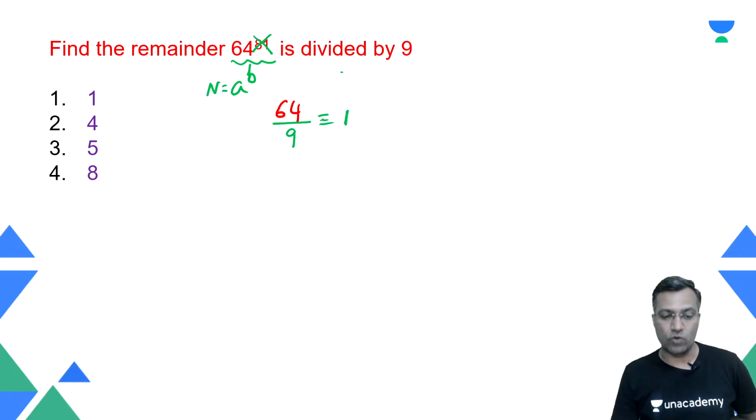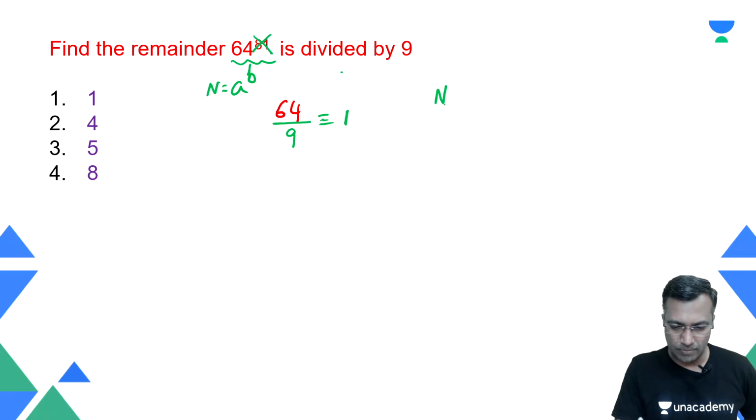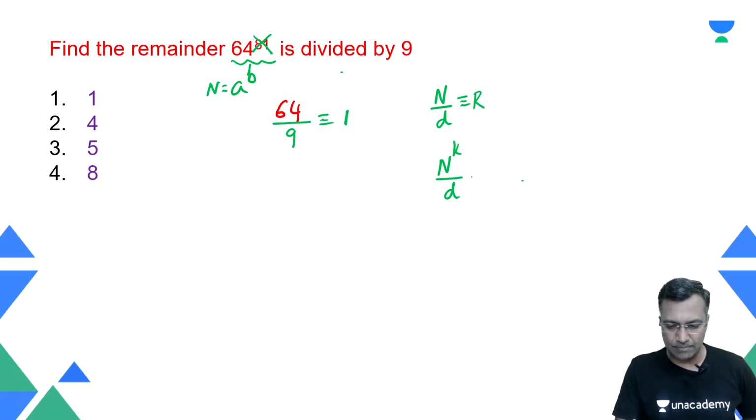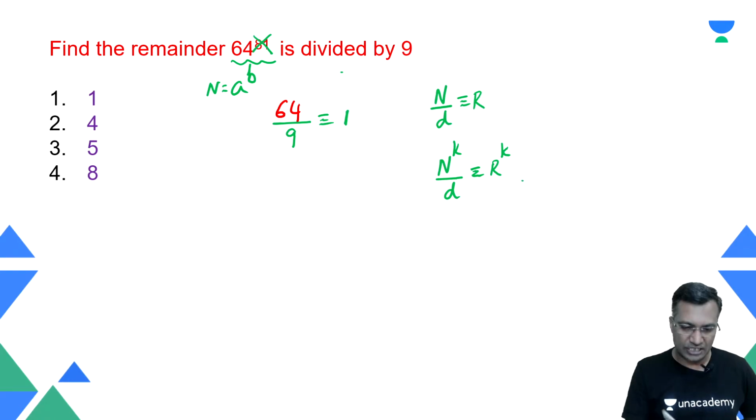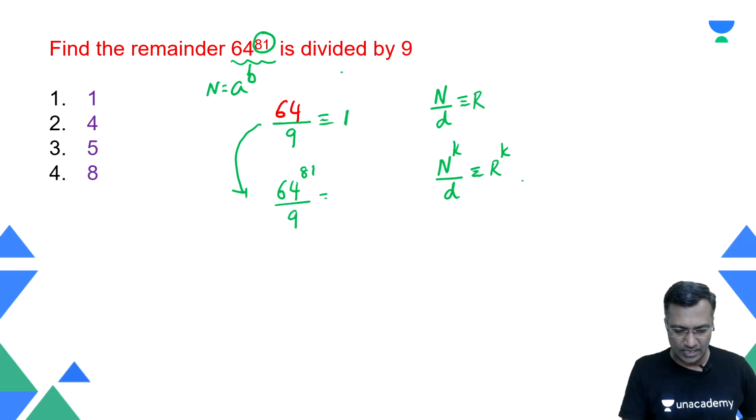But we know already from one of the remainder properties, when a number is divided by a divisor, if it leaves a remainder r, then when the number is raised to power k and divided by the same divisor, the remainder will be r raised to power k. Precisely that is what I'm going to apply. The author is saying, hey, I didn't ask about 64, I asked about 64 raised to power 81. Therefore, 64 raised to power 81 divided by 9, the remainder should be 1 raised to power 81. Therefore, the remainder is going to be 1.